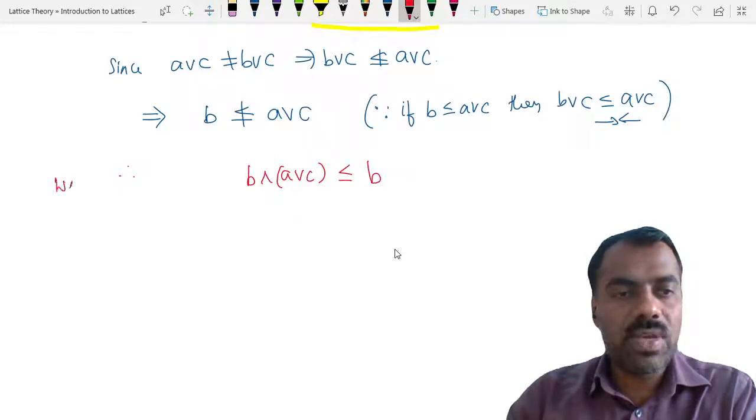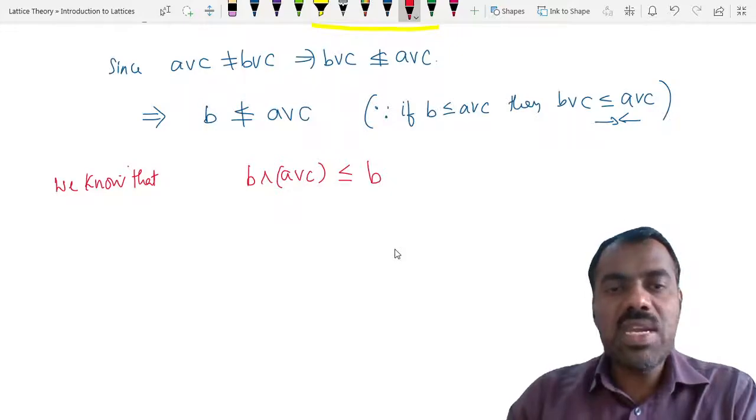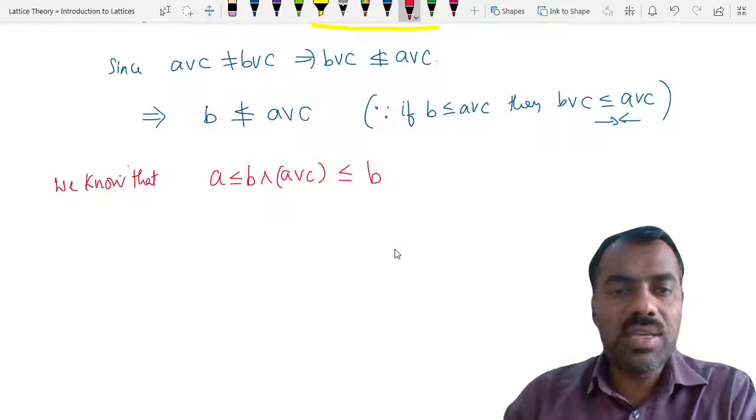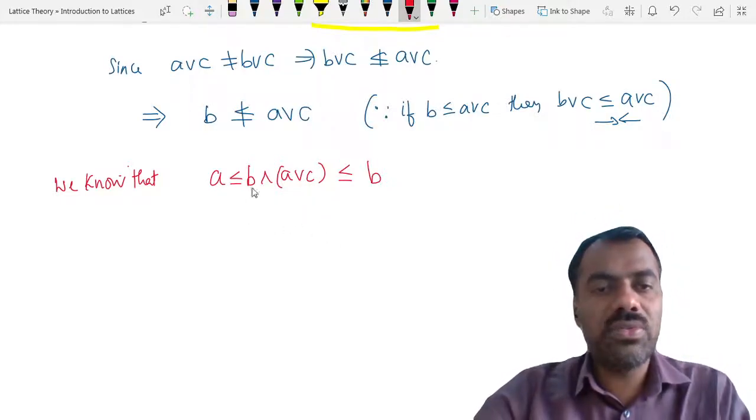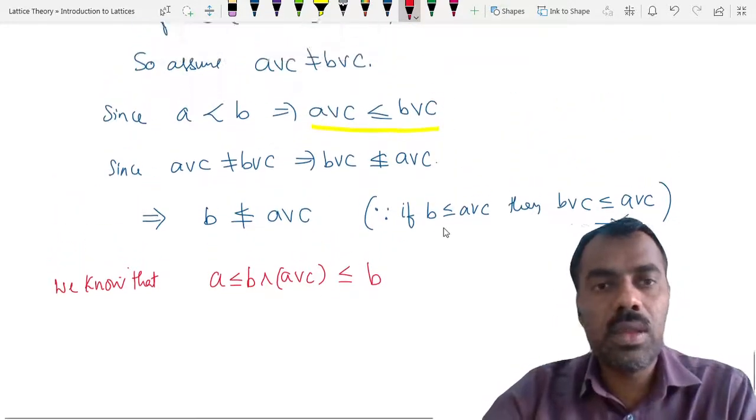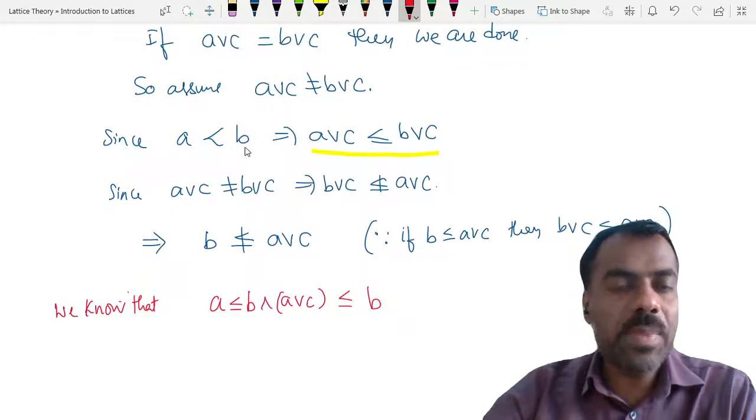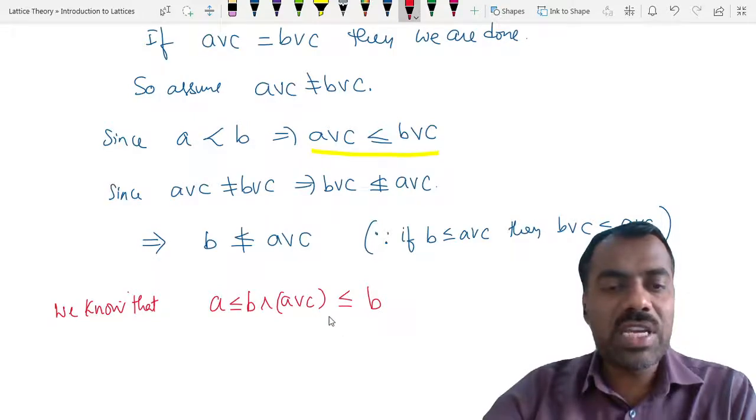So we can write here, we know that B meet A join C is less than or equal to B, but it is also bigger than or equal to A. Can you see why it is bigger than or equal to A? We know already A is less than B, right? A is already less than B, and what can you say about A join C?